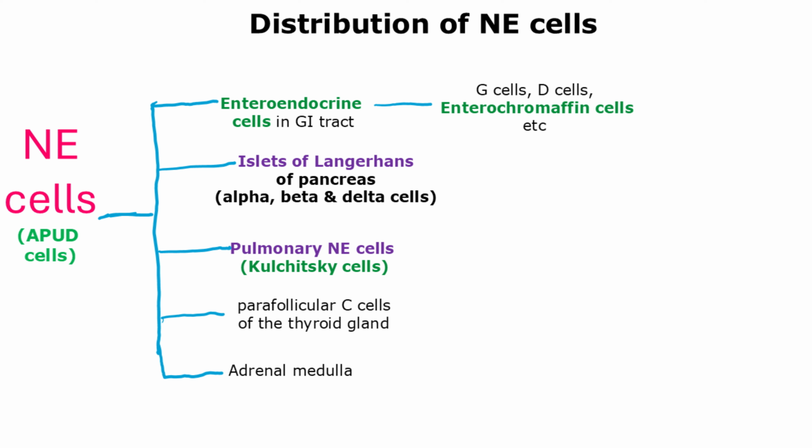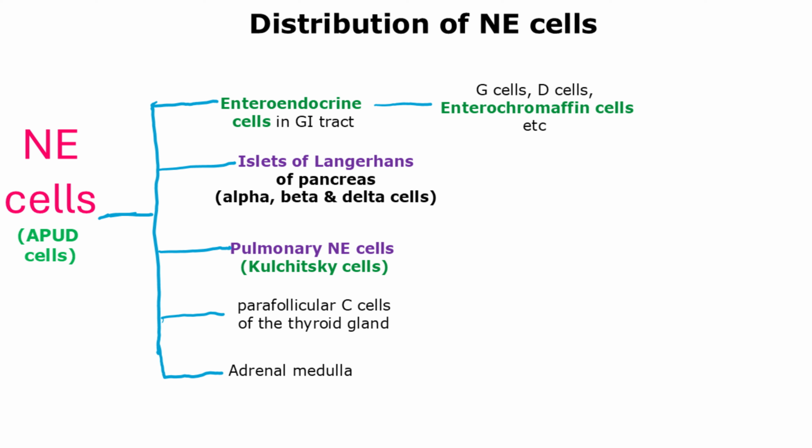Enteroendocrine cells include G cells that secrete gastrin, D cells that secrete somatostatin, enterochromaffin cells that secrete serotonin, enterochromaffin-like cells that secrete histamine, etc. Enteroendocrine cells that stain with chromium salts are called enterochromaffin because they have affinity for chromium, hence the name enterochromaffin. When enteroendocrine cells stain with silver salts, they are called argentaffin cells, from the Latin argentum for silver. Based on their location, neuroendocrine cells have different functions.